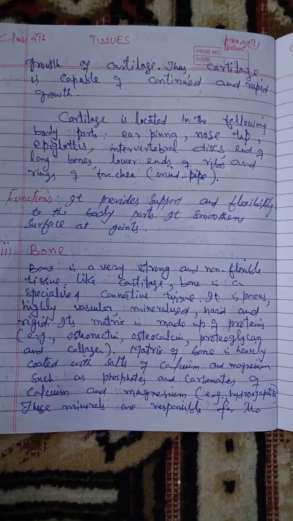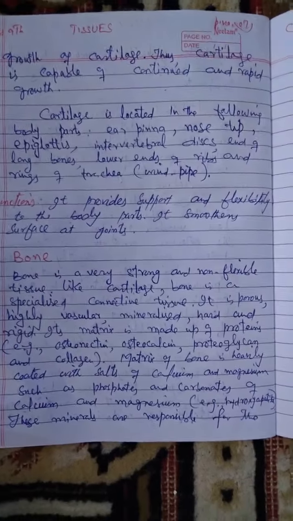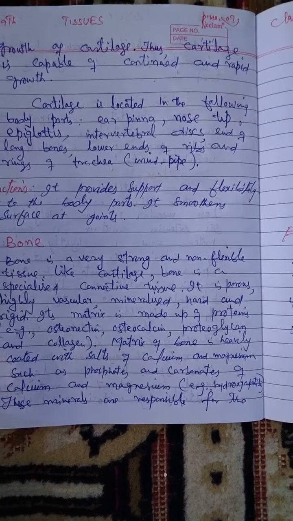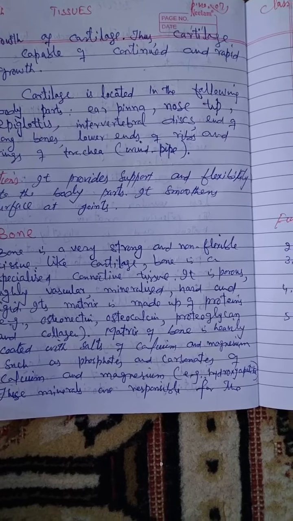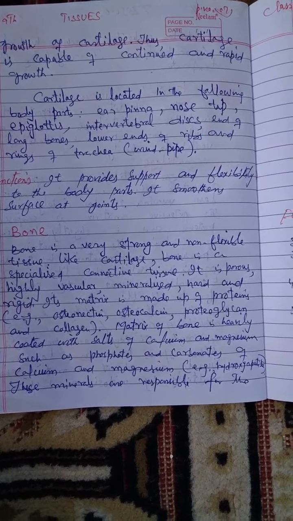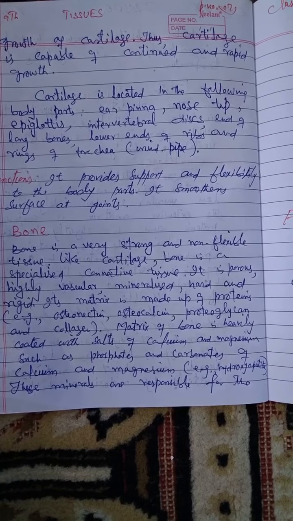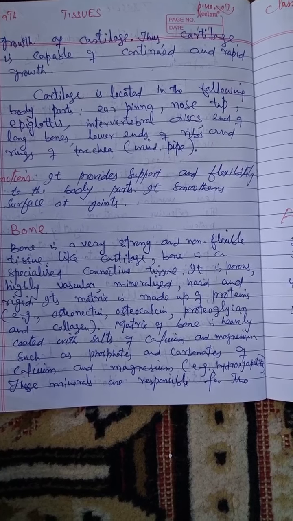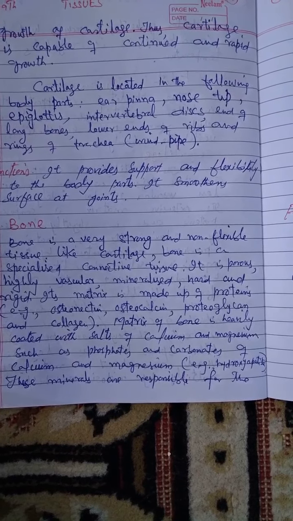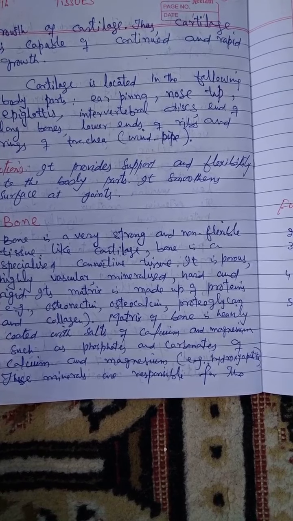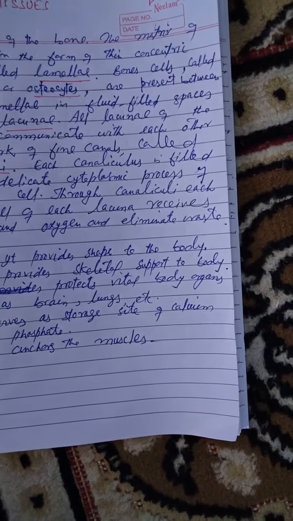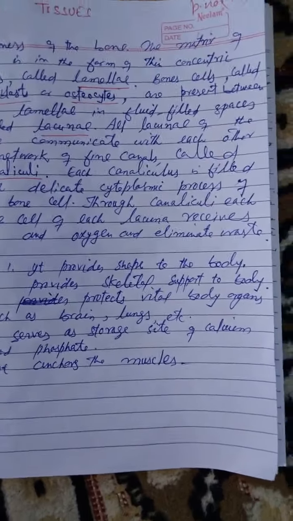Now another type of the skeletal tissue is the bone. Bone, it is a very strong and non-flexible tissue. Like cartilage, bone is a specialized connective tissue. It is porous, highly vascular, mineralized, hard and rigid. Its matrix is made up of proteins. Matrix of bone is heavily coated with salts of calcium and magnesium, such as phosphates, responsible for the hardness of the bone.